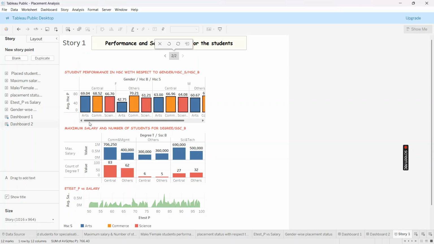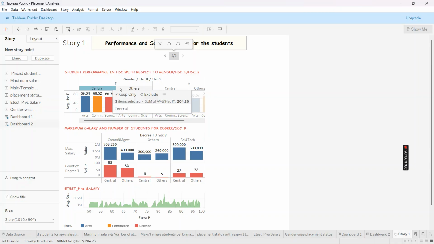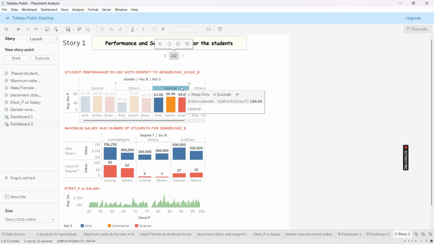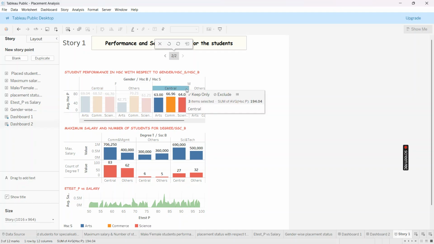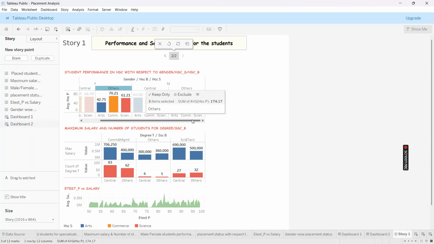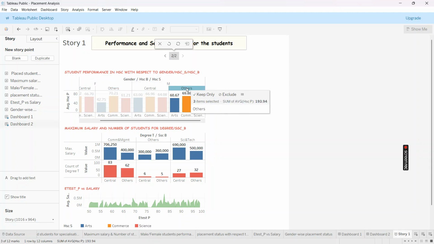Next, the central board students perform well compared to other board students in HSC. Overall, central board students perform very well compared to other board students. We can see in central board 204 in male and 194 in female. Overall, it is more than 350. But in others, we have 174 in male and 193 in female. It is comparatively less.